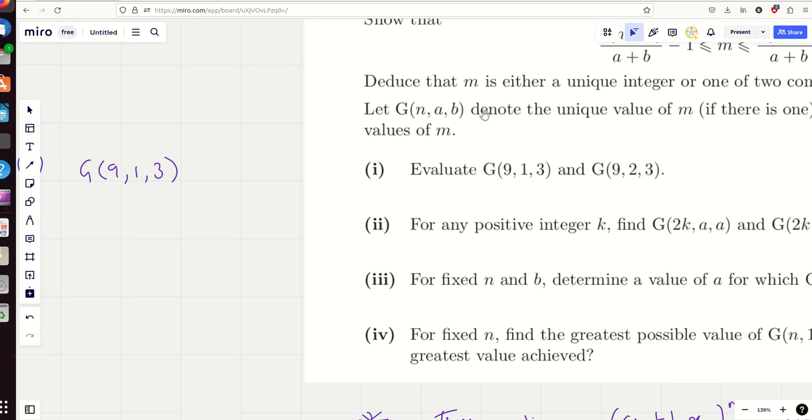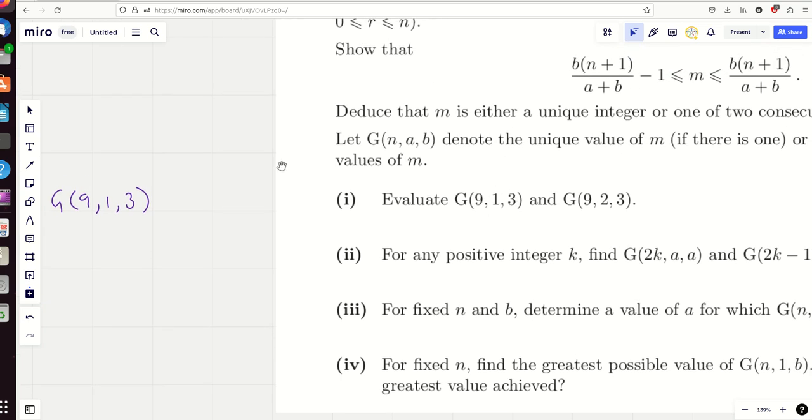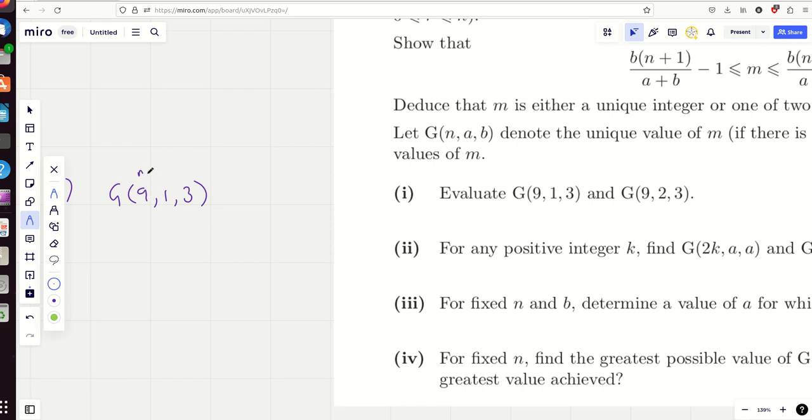Okay, remember G(n,a,b) is just m. So let's just try plugging those values of n, a, and b into our inequality.